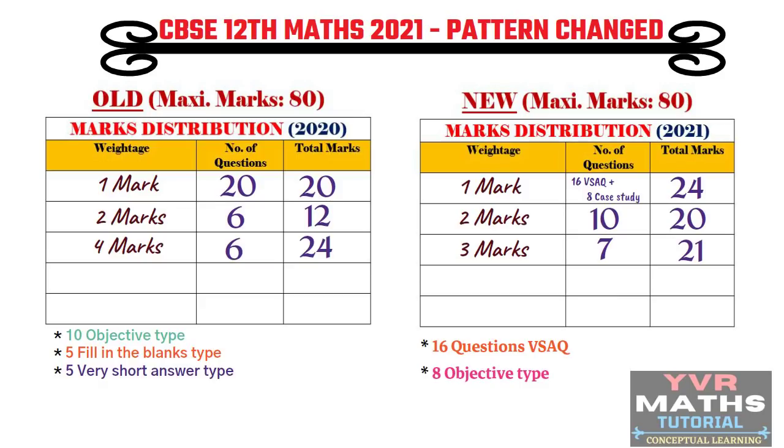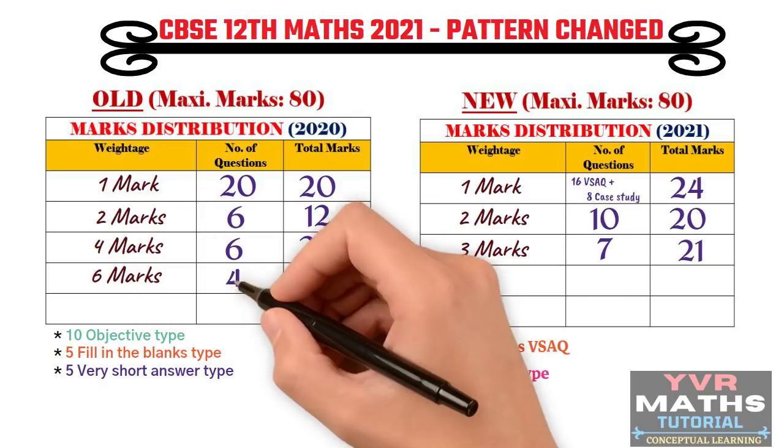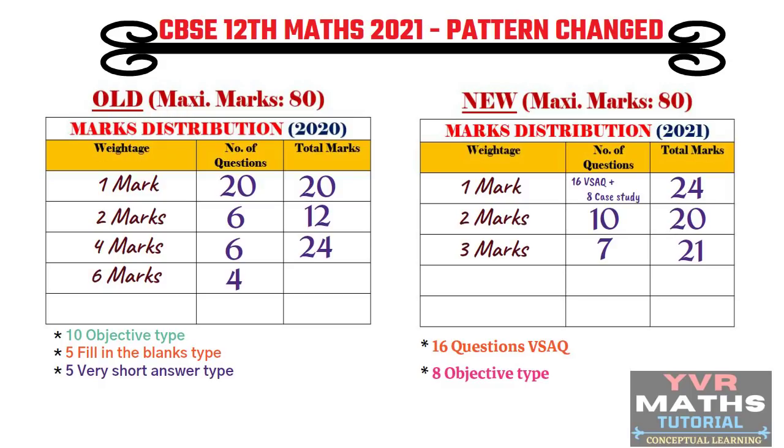Next, in the old pattern we have 6 marks questions. The total number of 6 marks questions was 4. So 4 into 6, that is 24 marks. But in the new pattern, we don't have 6 marks questions. They changed those 6 marks questions to 5 marks questions. The number of questions also decreased here. For 5 marks questions, we have only 3 questions. So 3 into 5, total 15 marks.